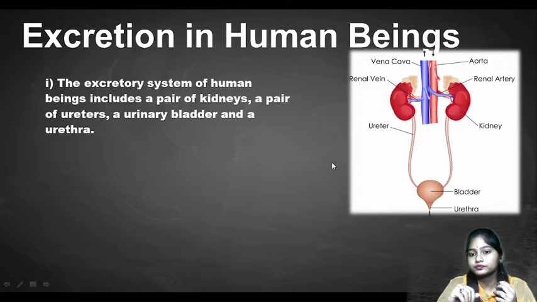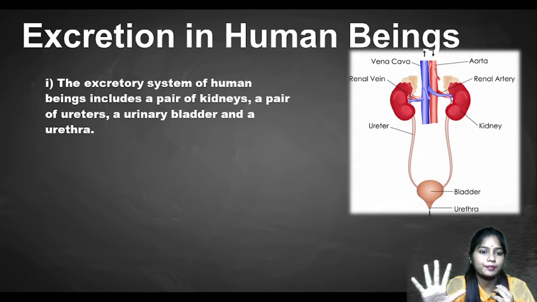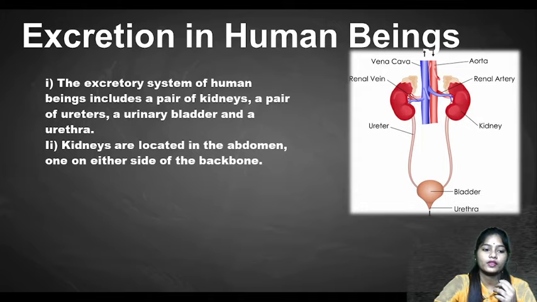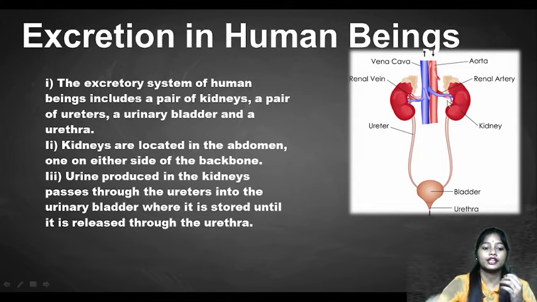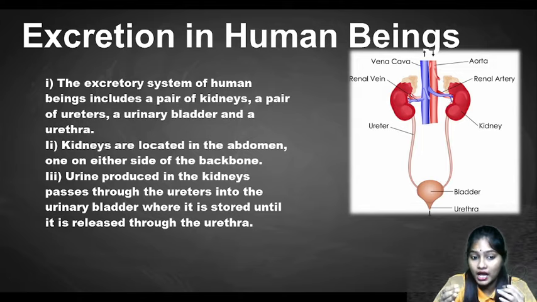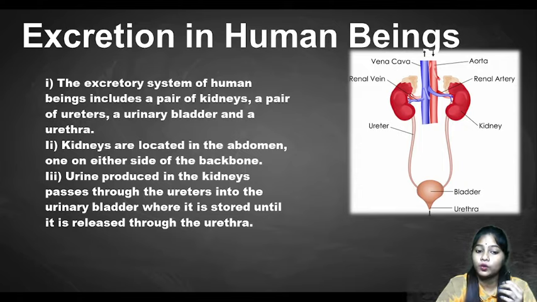So these are the main parts of the human excretory system. Kidneys are located in the abdomen on either side of the backbone. Okay, so they are present after the backbone. Urine produced in the kidneys passes through the ureters into the urinary bladder, where it is stored until it is released through the urethra.